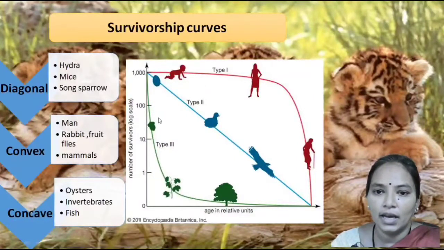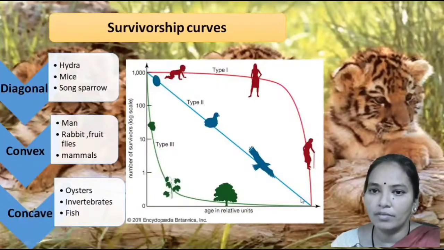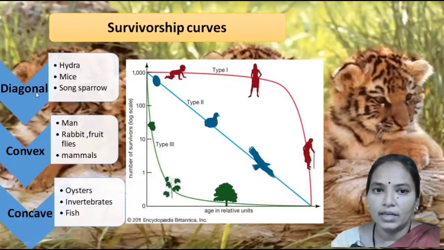Here we can see that this is one of the curves which is concave in shape. This is a survivorship curve which is diagonal, whereas this is a survivorship curve which is convex. So let's see the diagonal curve in detail.